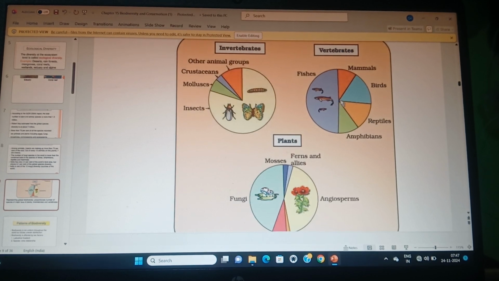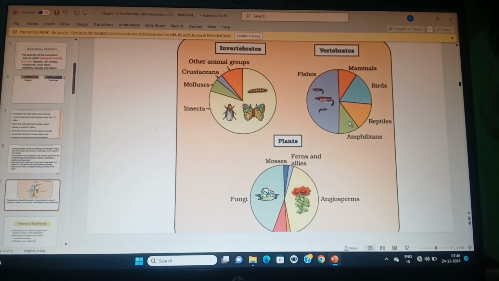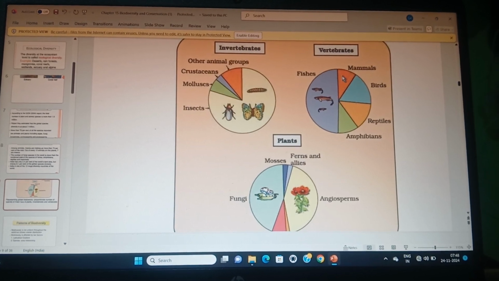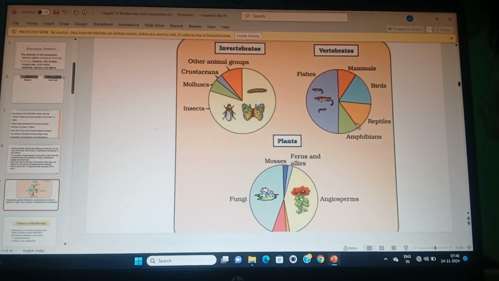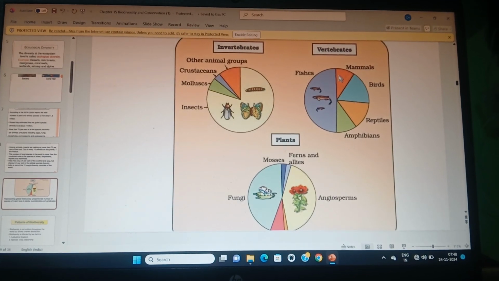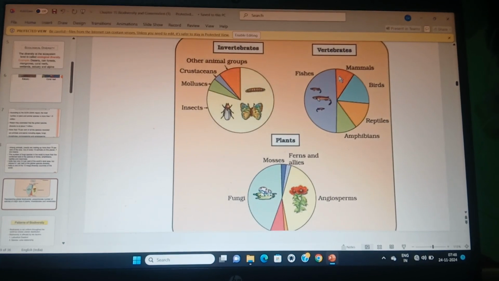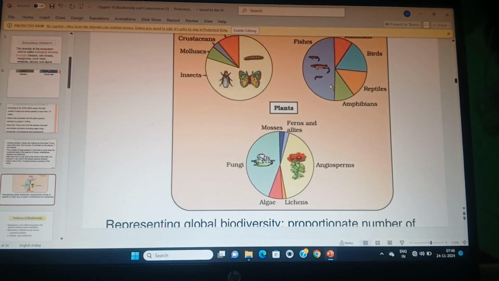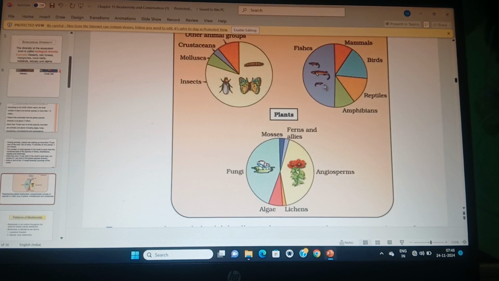When you read the animal kingdom, vertebrates first include fishes, after that amphibians, then reptiles, then birds, then mammals. So remember sequentially: fish, amphibians, reptiles, birds and mammals. Then look at the plant species diversity, but remember the question may come in that way.